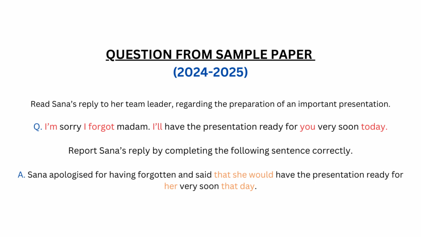forgotten and said. So when you look at the answer, half of it is already given to you. You only have to write the second half without a mistake. And the answer is, Sana apologized for having forgotten and said that she would have the presentation ready for her very soon that day. Words to be converted have been highlighted in red. Once you identify the words that are to be converted, you can convert them in reported speech and make your answer perfect. So don't miss out the words that are to be converted. I have highlighted in red, but in the question paper you only have to identify the word that needs to be converted as per the rules of conversion.